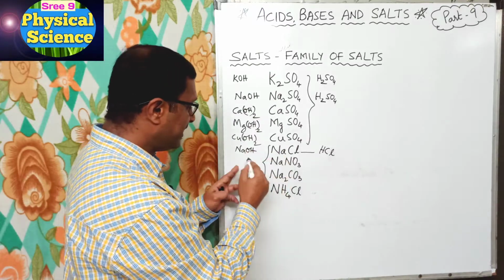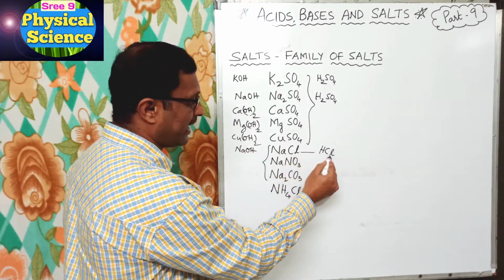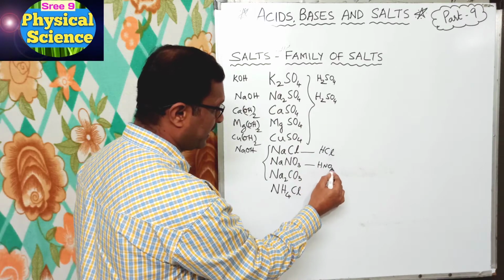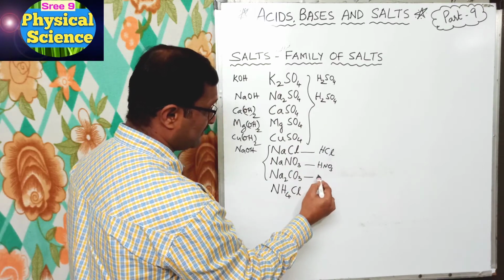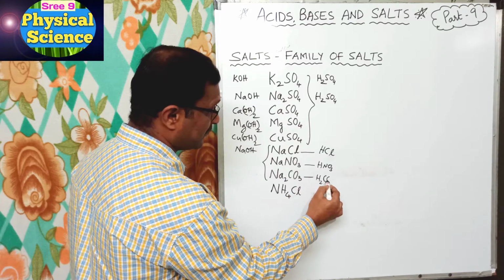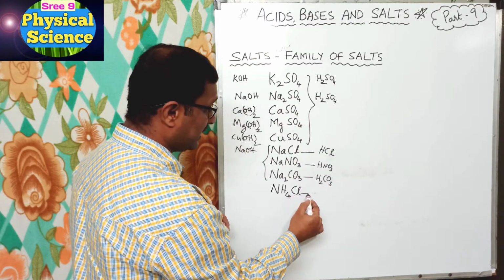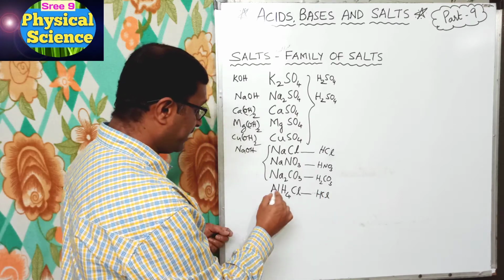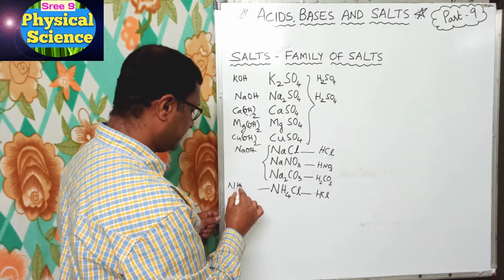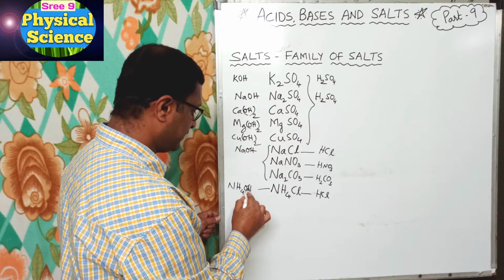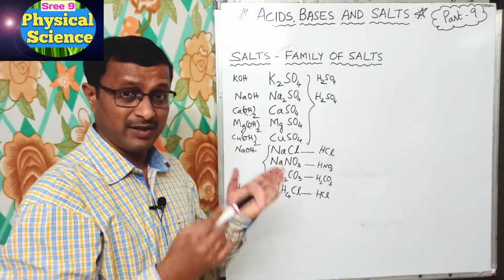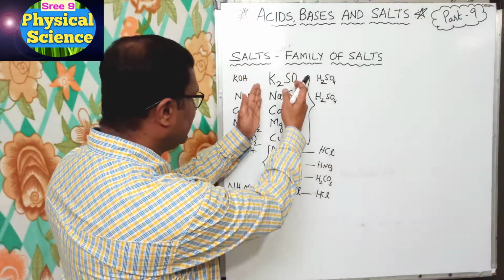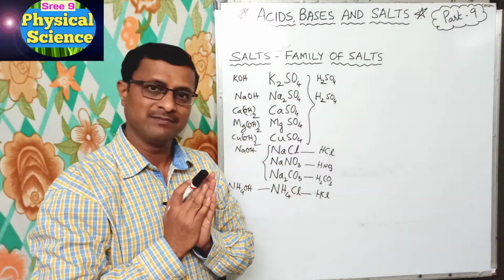See here the base is NaOH and the acid is HCl, and nitrate means the acid HNO3, and CO3 means carbonic acid, H2CO3, and NH4Cl, Cl also HCl. Here the base is ammonium hydroxide. So here you see the acids and the bases from which these salts are formed.